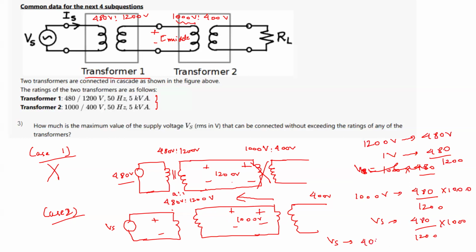So if you give 400 volt here, as per the transformer ratio this will be 1000 volt, and hence it will be within the 1000 volt limit. So that is why this voltage has to be 400 volt.